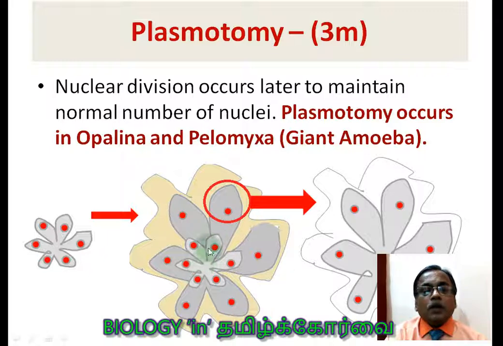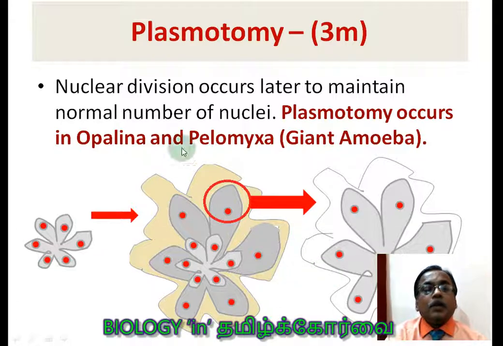Now the parent is producing new nuclei, and they are surrounded by the plasma, that is cytoplasm, and also by the plasma membrane. And if this is the new individual, again it is going to produce the same number of nuclei as is present in the parent. In the parent it is 6, and here also it is 6. Maybe one is behind me, the other 5 are present.